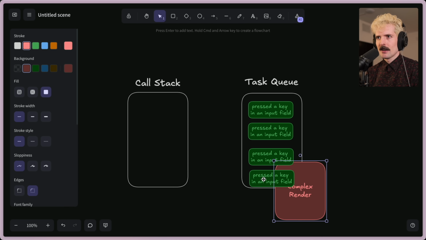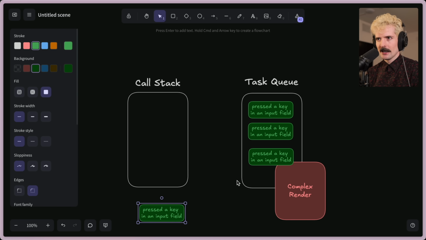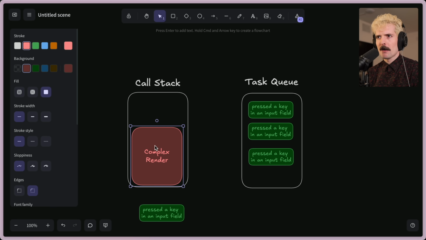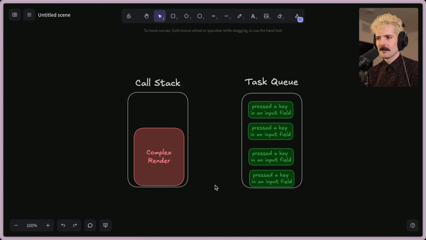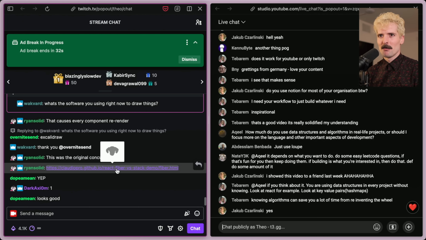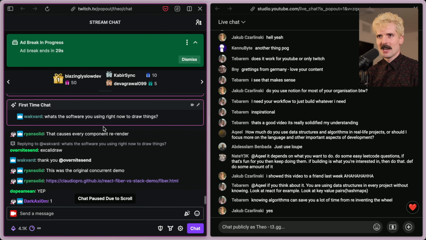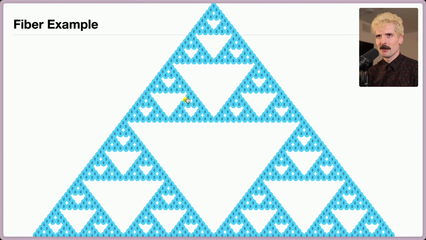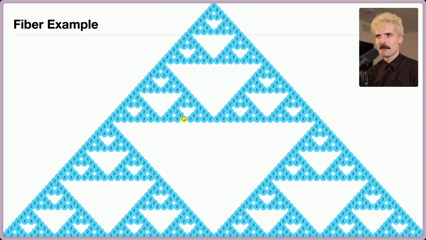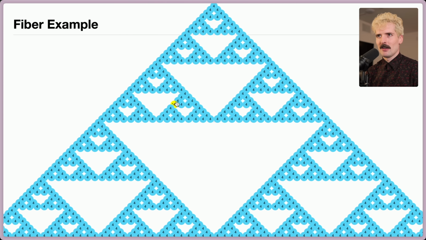This happens, it takes one of these, does it, and then it immediately has to pull this back up again before it can process any of the additional inputs. That sucks. We got Ryan Carniato in chat helping out. Legendary. As he mentioned here, it causes every component to re-render, and he dropped this original example with the OG React Fiber, where they were handling things with concurrent mode.